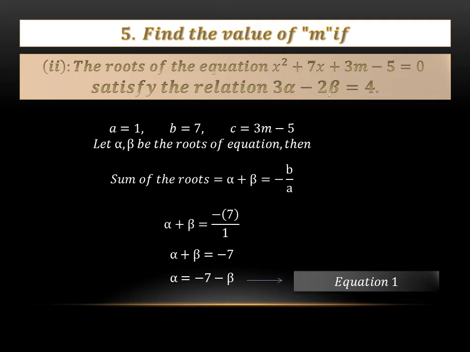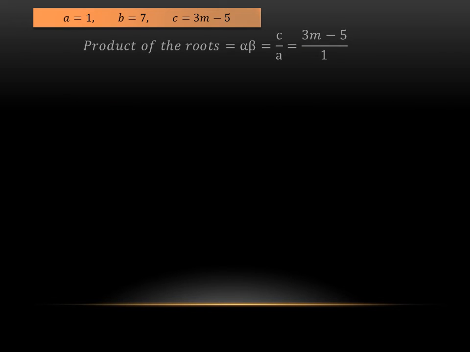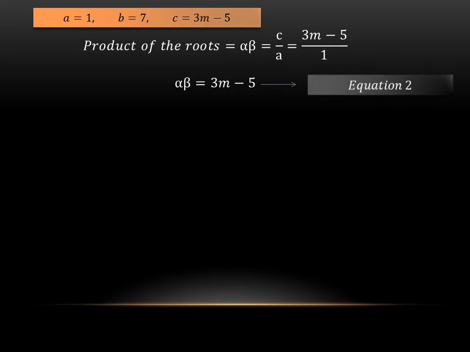After that, we have to find the product of the roots. Finding the product of the roots, we have the formula c by a, and the value of c is 3m minus 5 and a is 1. So alpha beta equals 3m minus 5. I'll say that this is our equation 2.